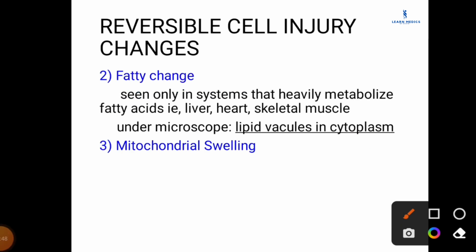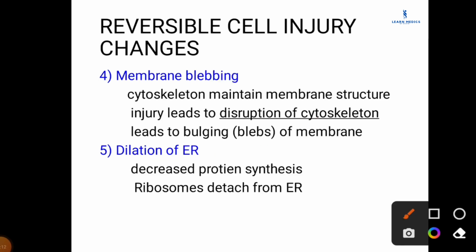The second change is fatty change. It's seen only in systems that heavily metabolize fatty acids, for example, in the case of liver, heart, and skeletal muscle. Under the microscope, we can see lipid vacuoles in the cytoplasm. The third is mitochondrial swelling. The fourth cellular change that occurs in reversible cell injury is membrane blebbing. As you know, the cytoskeleton maintains the membrane structure. So, in the case of reversible cell injury, the cytoskeleton gets damaged and leads to bulging of the cell membrane, or blebs, causing the blebbing of the cell membrane.